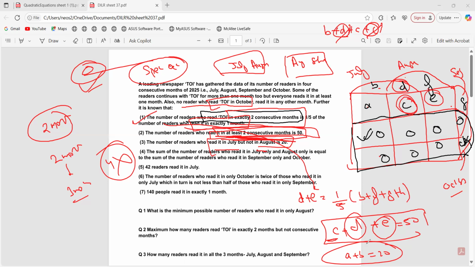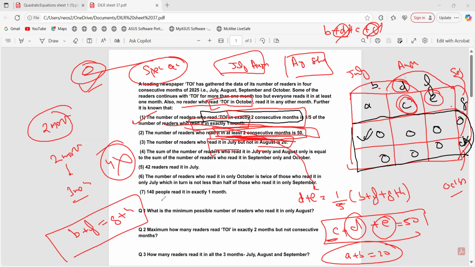Only July is B, and August is F. So B plus F is equal to G plus H, that is September and October. Yes, the equation will be this.